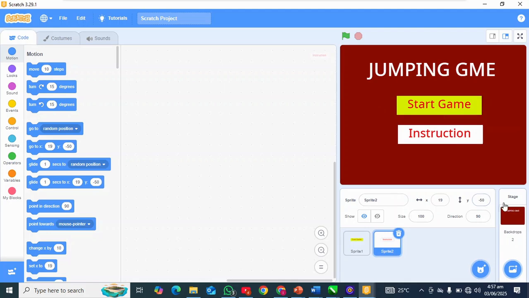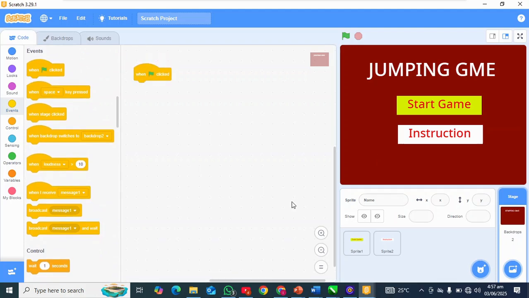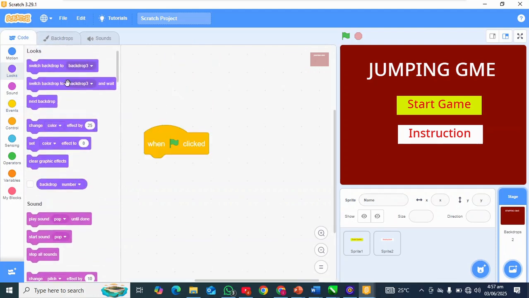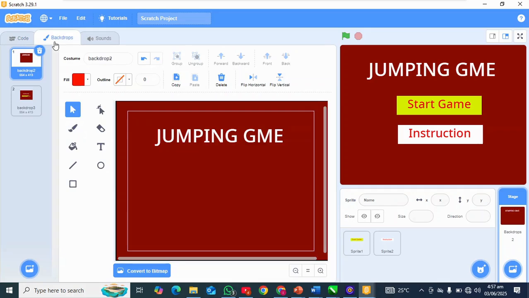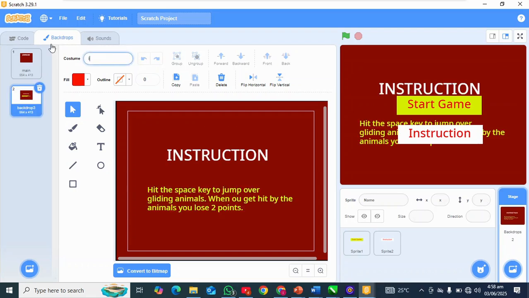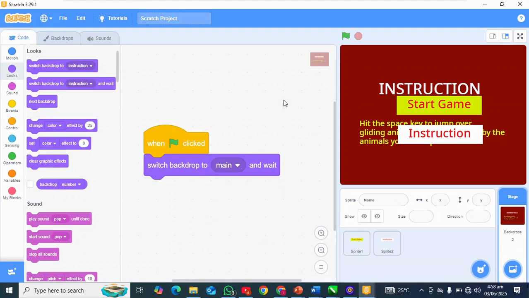So I'm going to come to the stage now and say when green flag clicked, switch backdrop to backdrop 2. I think that's the name, backdrop 2. So let's rename them. So I'll call this first, I'll call this main backdrop, then I'll call this instruction. Okay, so now switch backdrop to main backdrop and wait.